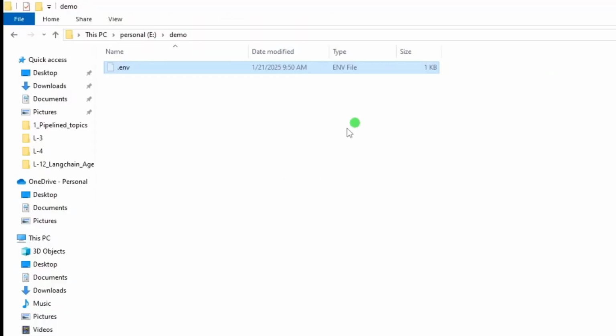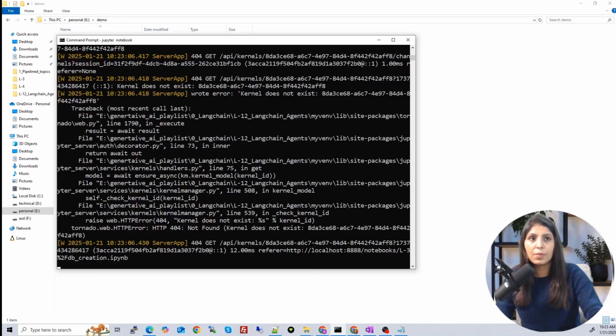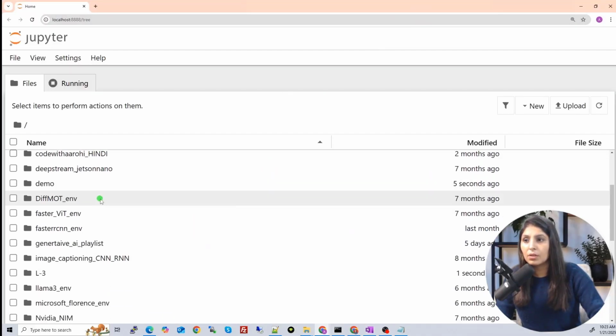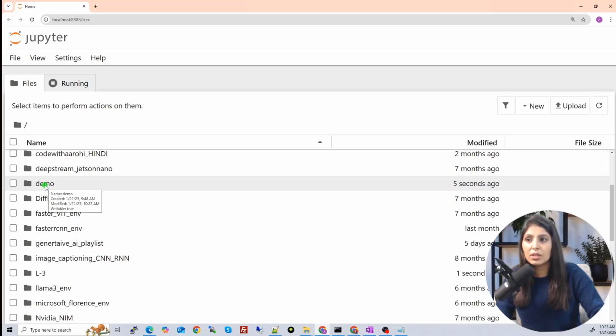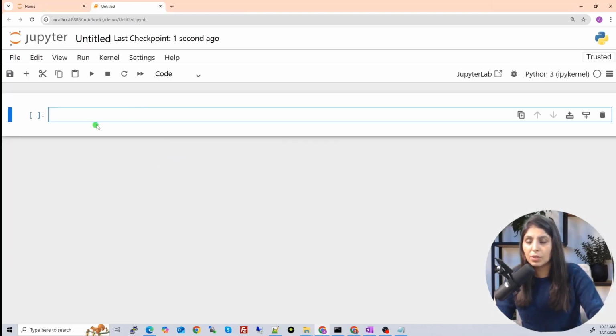And after that, here I'm going to store the Jupyter notebook where I'm going to write the code for today's class. For that, we have opened Jupyter notebook. So this is the page, and from here go to the demo folder because our code is in the demo folder. Right now it is empty. So click on New and Python 3. You will have your Jupyter notebook open.